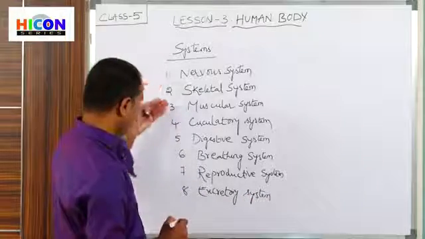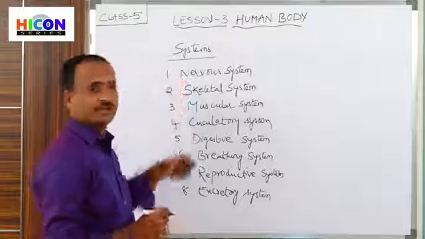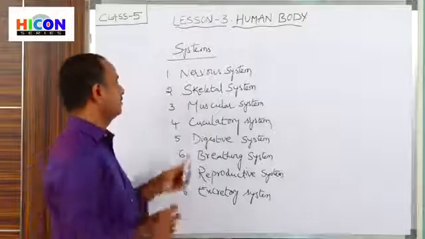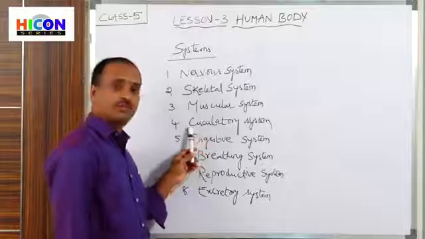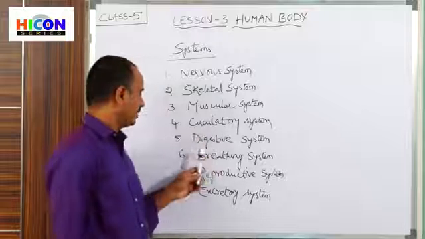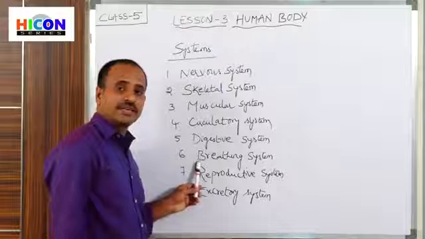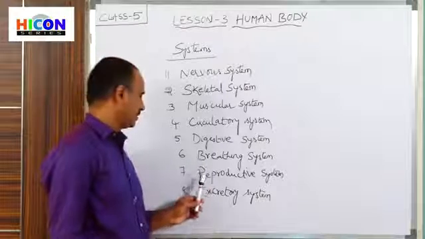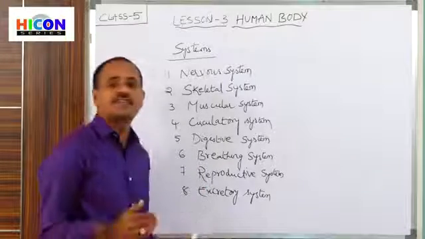So these are the various systems. What is the first one? Nervous system. And the second one is skeletal system. And what is the third one? Muscular system. What is the fourth one? Circulatory system. And the fifth one is digestive system. And the sixth one is breathing system. Seventh is reproductive system and eighth is excretory system.